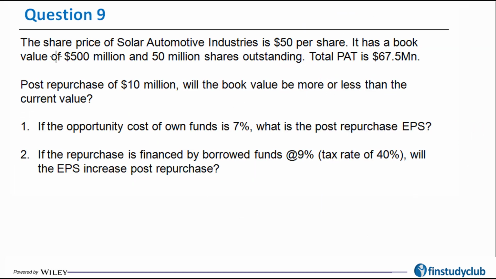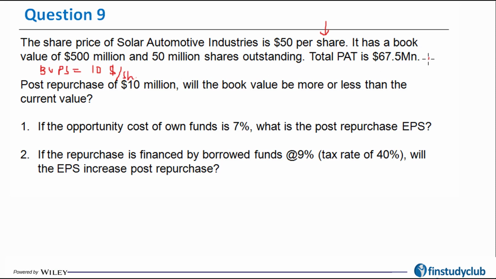So now coming to my second last question, again from a very, very important concept of share repurchase, which is part of your dividend and share repurchase reading. It says that the share price of Solar Automotive Industry is $50 a share. It has a book value of 500 million and 50 million shares are outstanding. So one quick point that I can calculate here is that the book value per share is total book value divided by the number of shares, which comes out to be $10 a share.